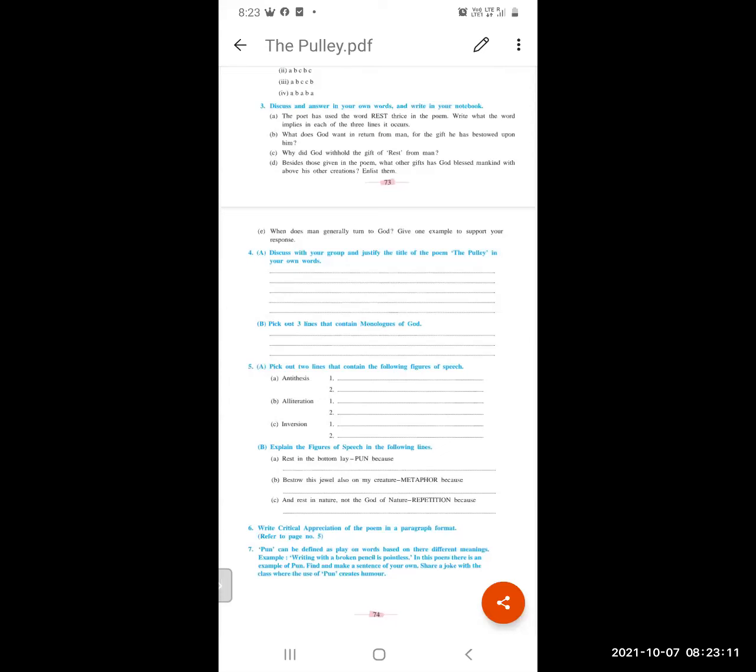The answer is, in return for the gifts he has bestowed on man, God wants him to lead a life of goodness and to keep on adoring God who has been so generous to him.